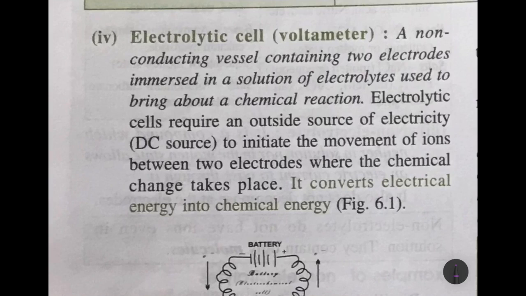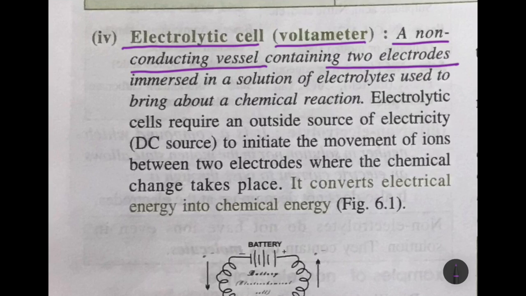In electrolysis, another thing you must remember is the electrolytic cell, also known as the voltameter, which is defined as a non-conducting vessel containing two electrodes immersed in a solution of electrolytes, used to bring about a chemical reaction. Now, this electrolytic cell always needs an outside source of electricity, that is a direct current source.